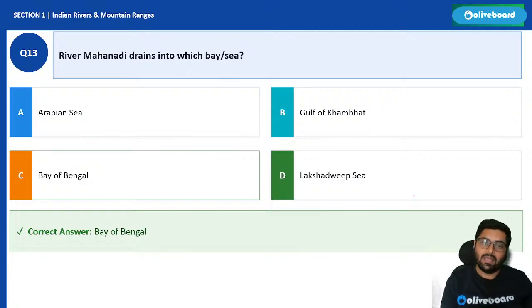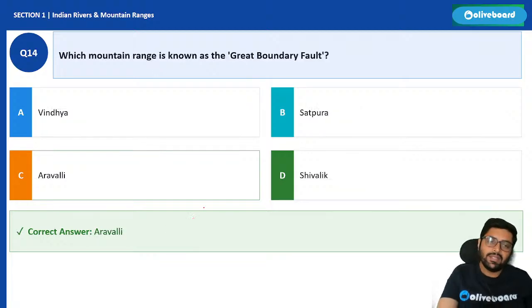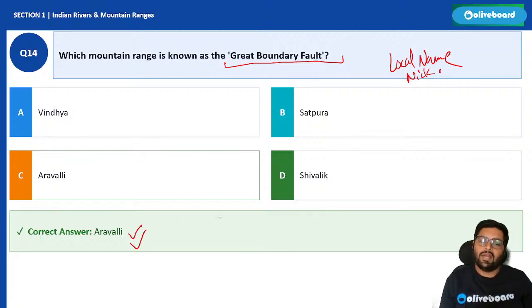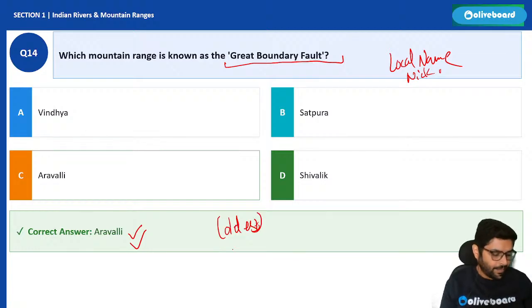Their location, which state they are in. So see, river, I told you drainage questions come, no? So river Mahanadi drains in Bay of Bengal. Correct? Similarly, we have again mountain. So which mountain range is known as Great Boundary Fault? Their local name also is important, or nicknames. So Great Boundary Fault is Aravallis. Aravalli is oldest. Please remember Aravalli is oldest. Correct? Exactly, Aravalli. Good, good.